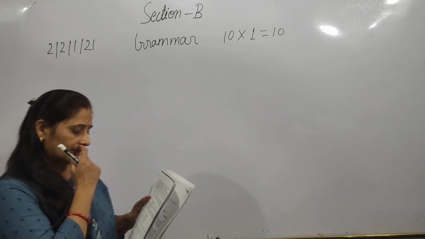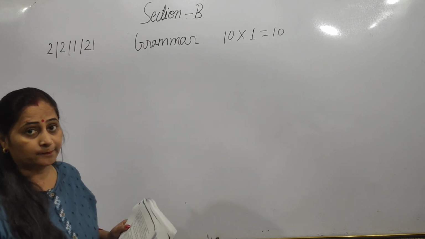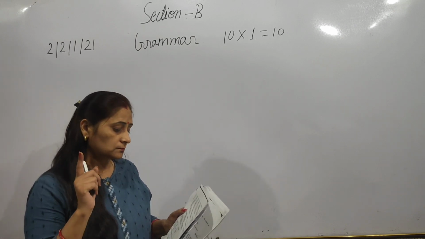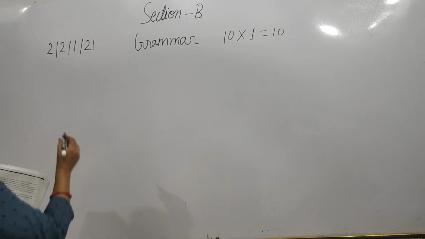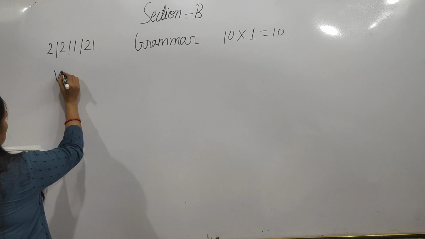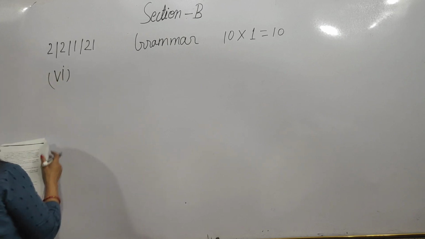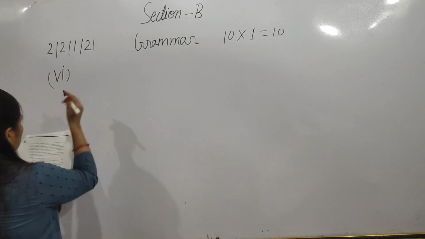You will read the sentence twice, and then recognize the error and correction. The sixth one is an error and correction based question.